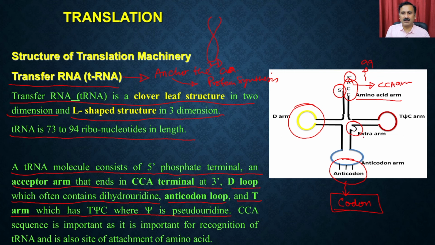The most important regions of the tRNA are two: the CCA arm, which is responsible for coupling the amino acid, and the anticodon arm, which interprets the codon on the messenger RNA, and that's how tRNA brings the amino acid for coupling.